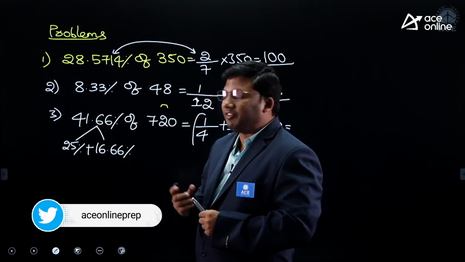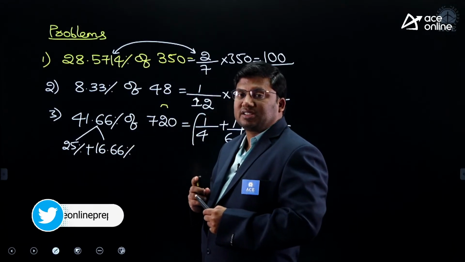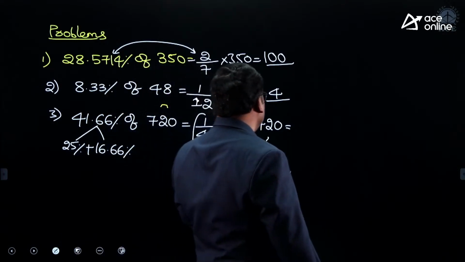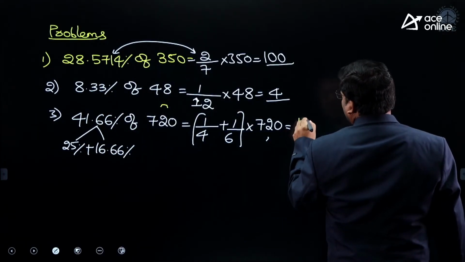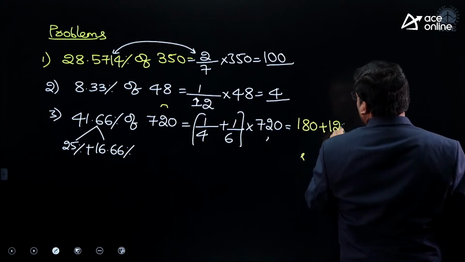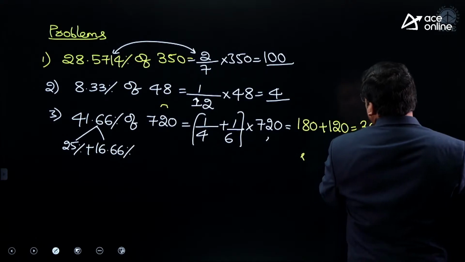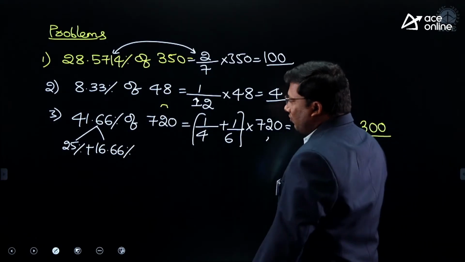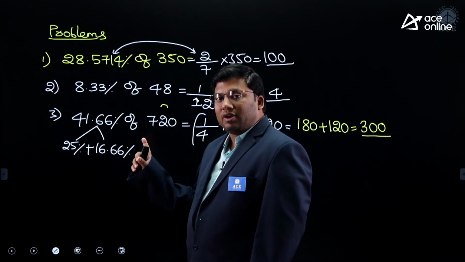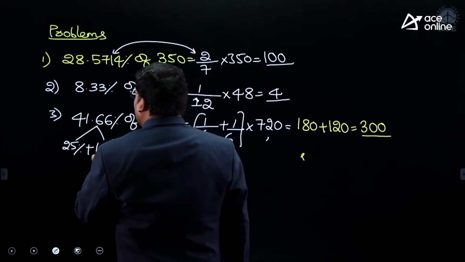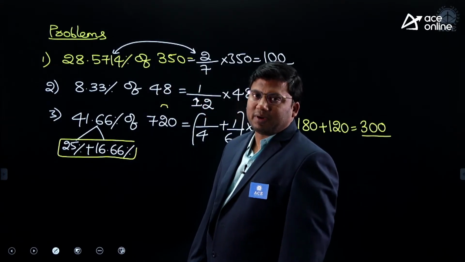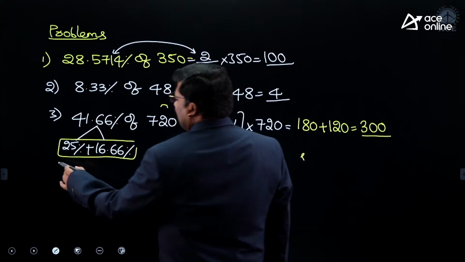41.66% is 25% plus 16.66%. 25% is 1 by 4. 16.66% is 1 by 6. 720 by 4 is 180. 720 by 6 is 120. 180 plus 120. What will be the answer? 300. So 41.66% is 25% plus 16.66%. Another question.